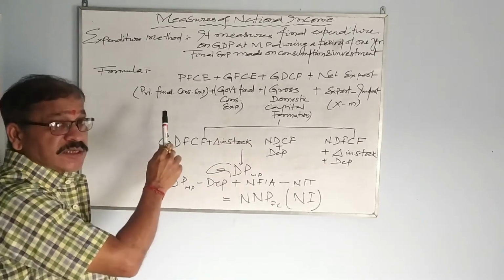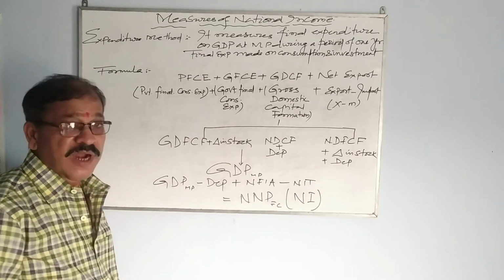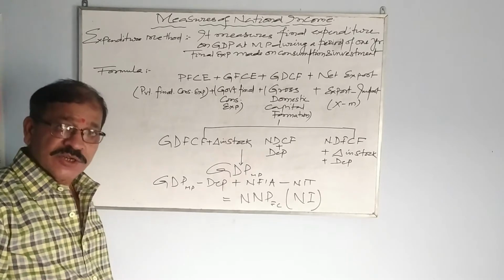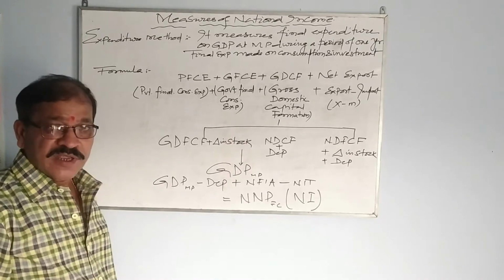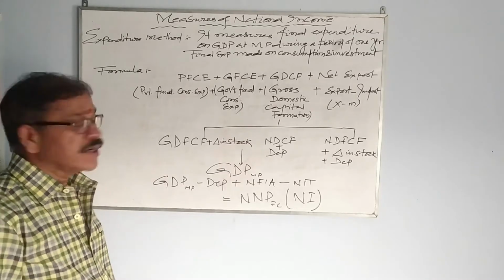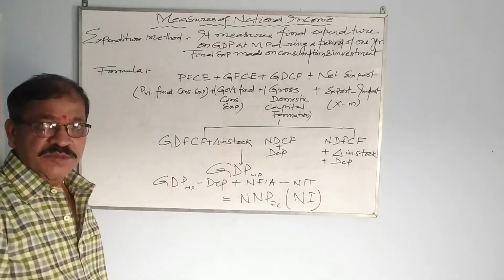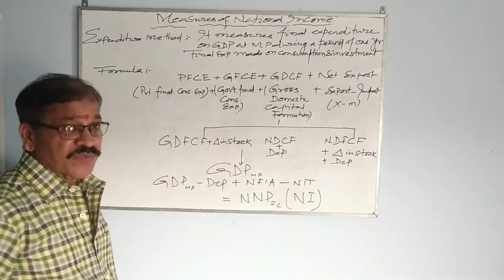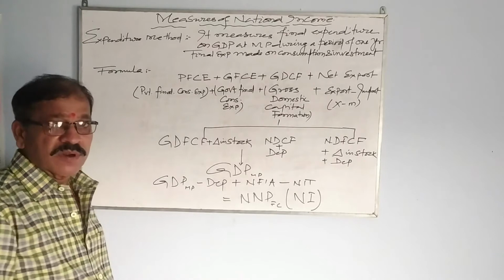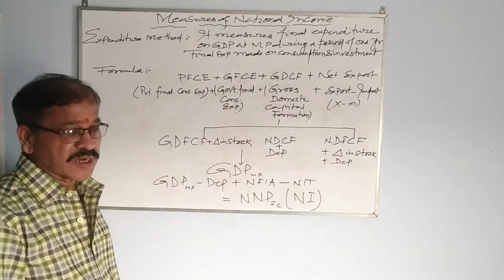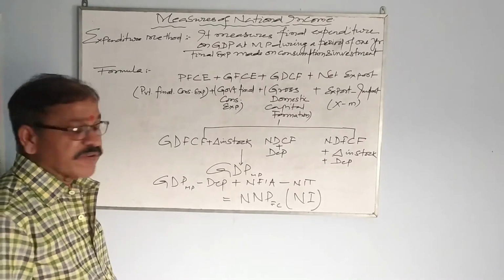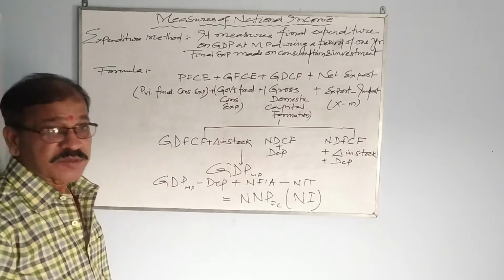Okay. Now let us know what is PFCE. PFCE means private final consumption expenditure. Whatever you spend as individual, suppose you are buying a TV, you are buying a stool, you are buying a car, they all come under private final consumption expenditure. Now GFCE, whatever government spends for public welfare, for example, construction of school, hospital, flyovers, street lights, they all come under government final consumption expenditure.